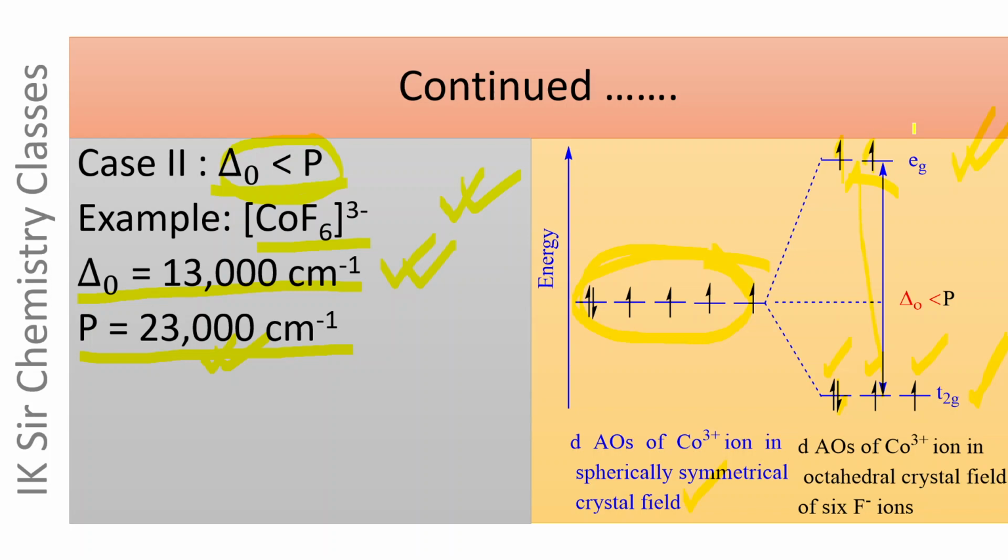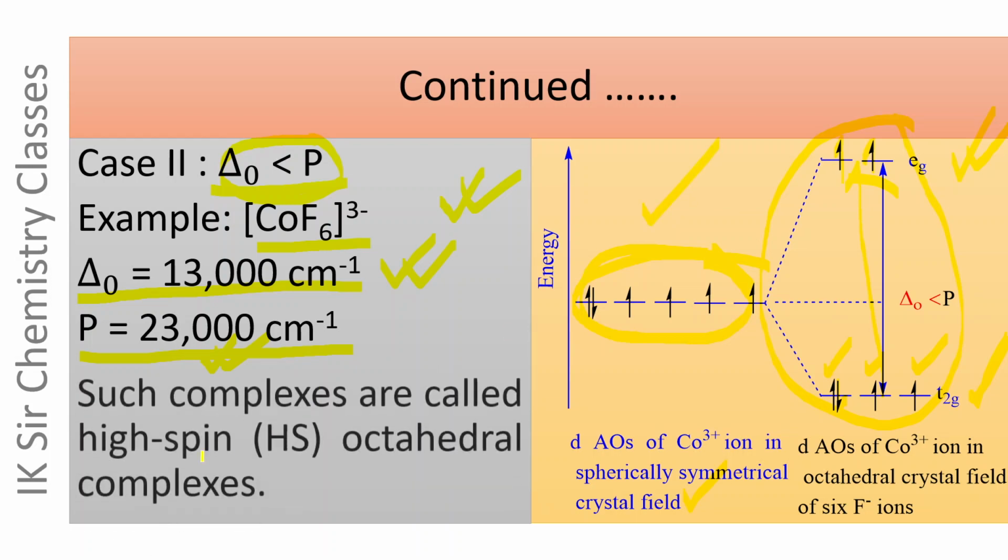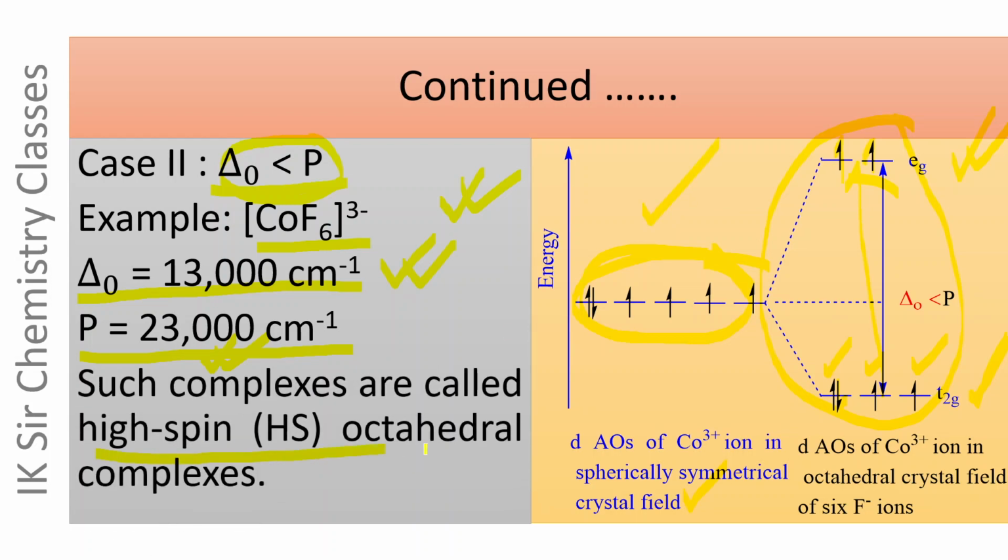The number of unpaired electrons in this complex compound is 4, which is same as in the free transition metal ion, and such complexes are called high spin octahedral complexes. The octahedral complex in which the number of unpaired electrons is same as in the free transition metal ion is called high spin octahedral complex.